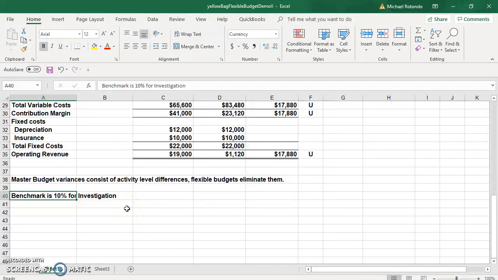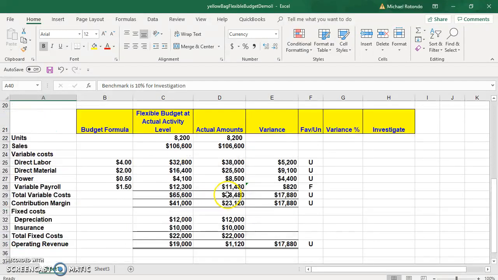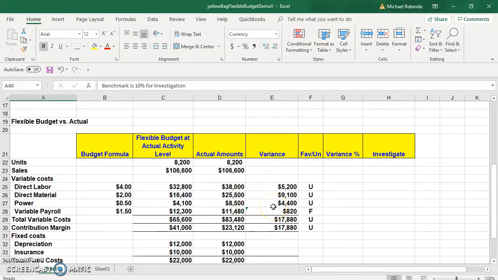So we don't have to investigate every little difference, but if it's large enough that management thinks it should be investigated, we should do so. Now, this can also be numbers. Now, these numbers are small, so we could get wide percentage variances. So let's take a look at it.